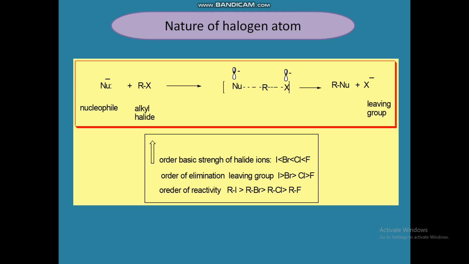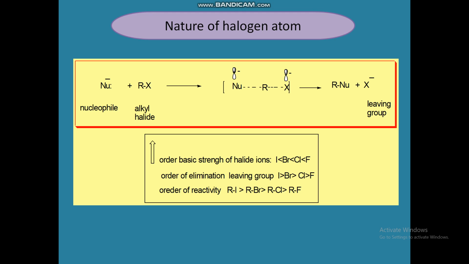The transition state is more stable due to greater stabilization of the negative charge by the leaving group X, and then the reaction is more rapid. So in the transition state of nucleophile and alkyl halide, both are negative, and the leaving group will have a high stabilization.